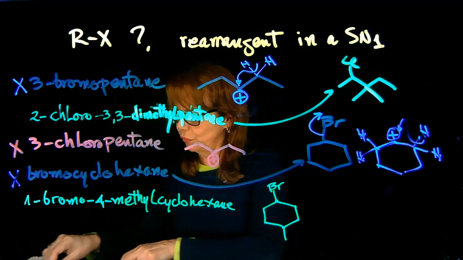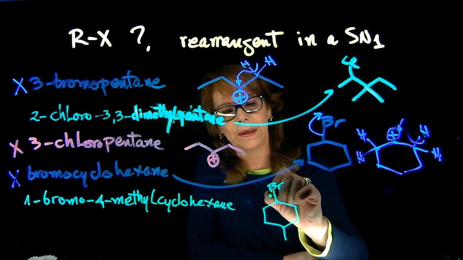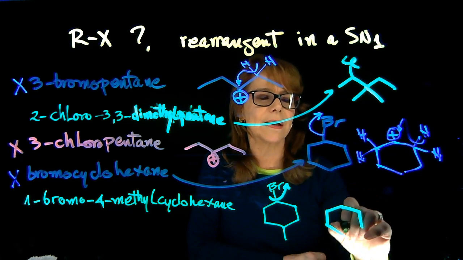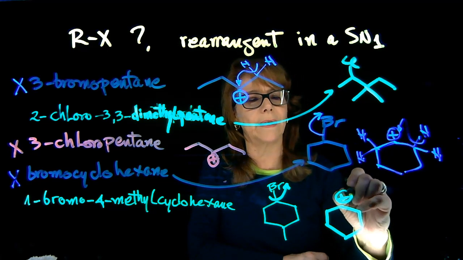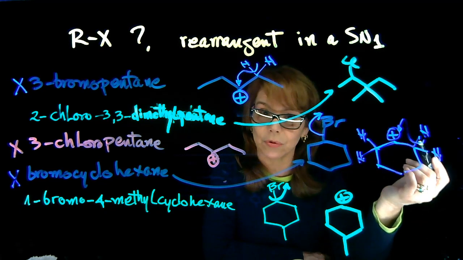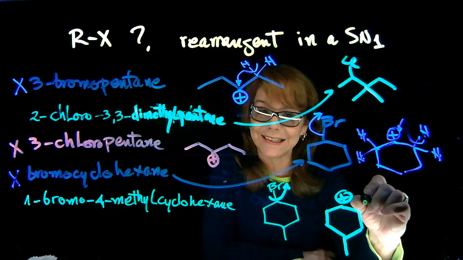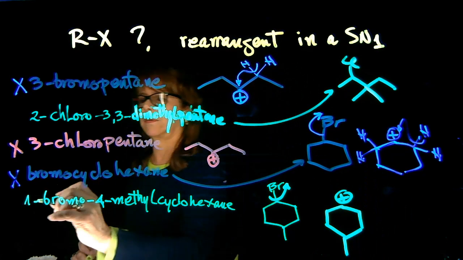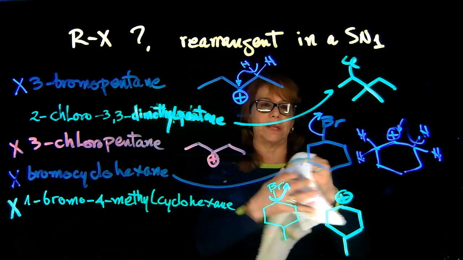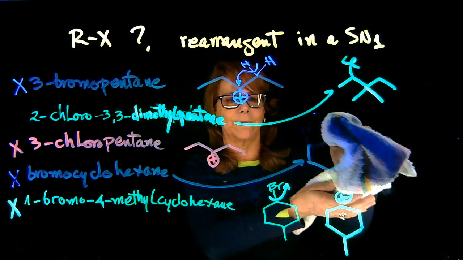So if we do the same analysis to the last substrate, here you have again, the loss of leaving group, and you're forming a secondary carbocation. And you don't have opportunities to migrate alkyl groups or other things to make a tertiary carbocation. We just have hydrogens again, so not a chance. So that's also not going to happen. But I am going to erase that. That substrate is more interesting in that sense. So all of the others form a secondary carbocation.